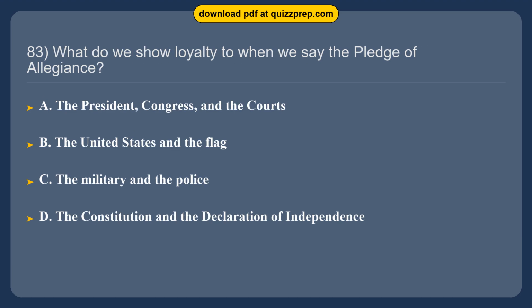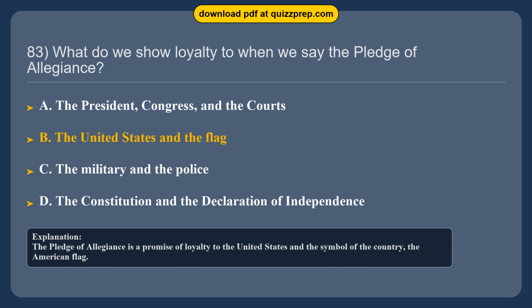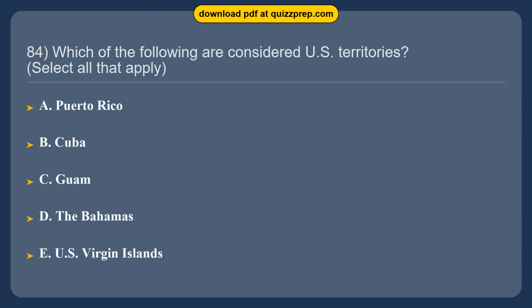Question 83. What do we show loyalty to when we say the Pledge of Allegiance? Option A, the President, Congress, and the courts. Option B, the United States and the flag. Option C, the military and the police. Option D, the Constitution and the Declaration of Independence. The correct answer is option B, the United States and the flag. The Pledge of Allegiance is a promise of loyalty to the United States and the symbol of the country, the American flag.